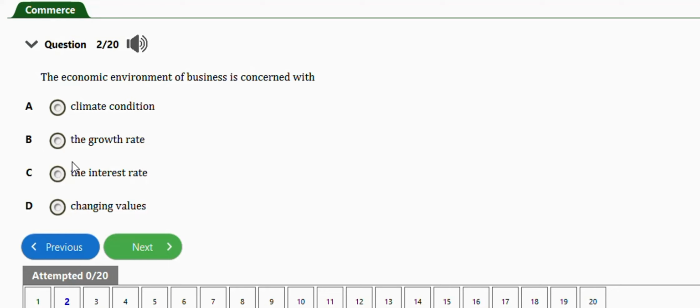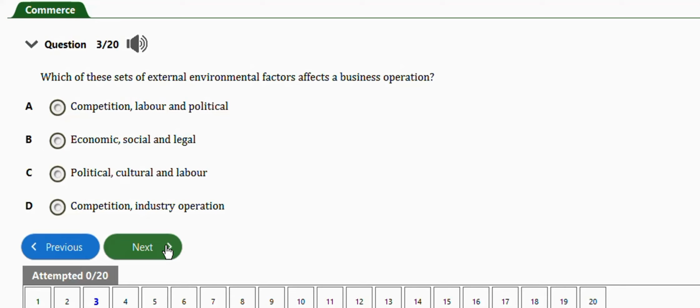Very important. The next question says which of these sets of external environment factors affect a business operation: competition, labor and political; economic, social and legal; political, cultural and labor; competition, industry operation. The right answer is the one that has economics, which is option B, economic, social and legal.